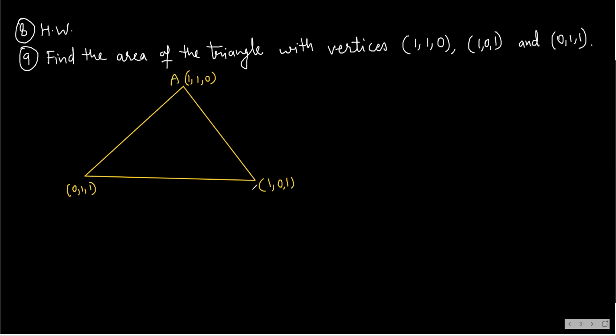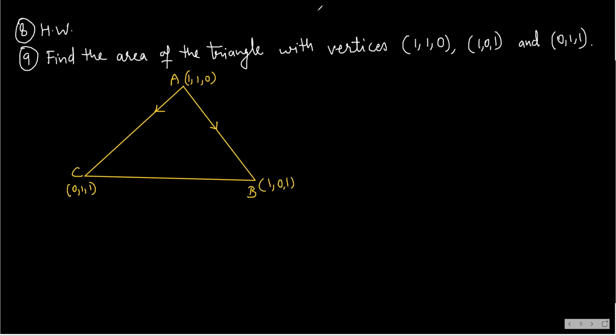I assume these three vertices to be A, B, C. What I will do is find AB bar and AC bar, the two adjacent vectors originating from point A.